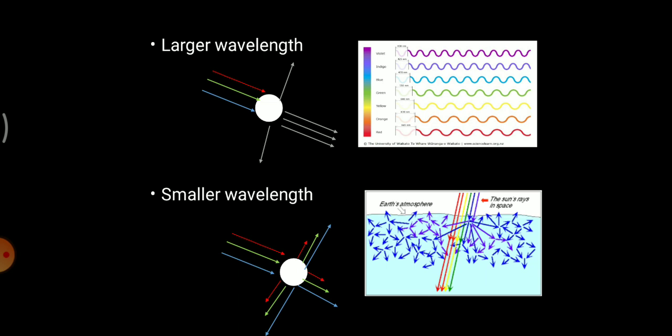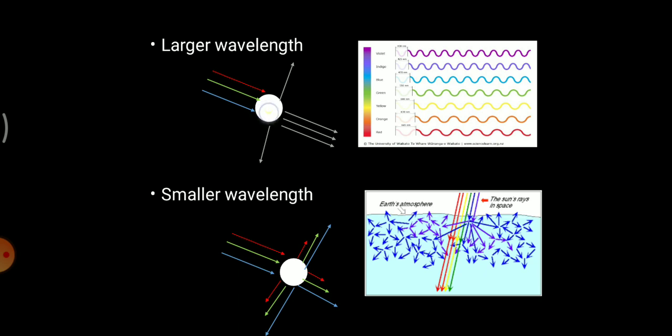Now for an instant, if I consider, for simplicity, that the ray of light, the 7 VIBGYOR colors, has been further divided into primary colors, that is red, green and blue. Now if I'm considering this as a ray of light and this as a particle.